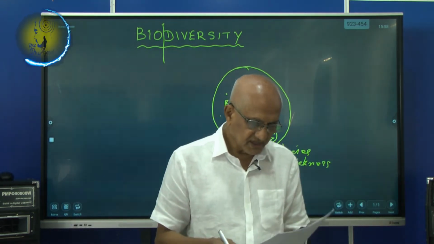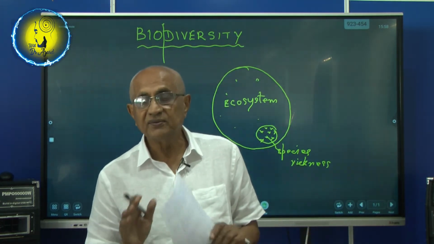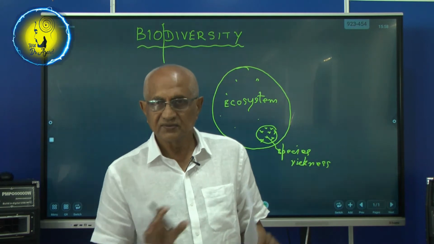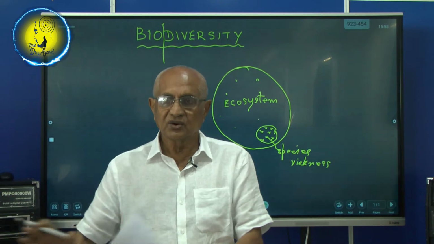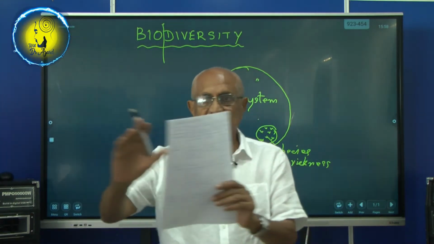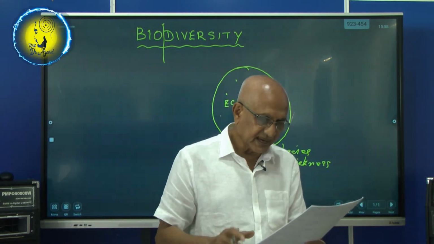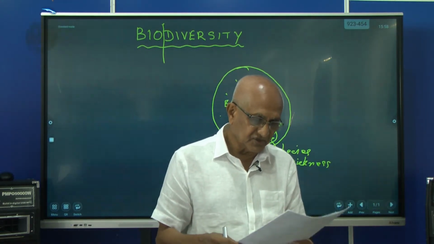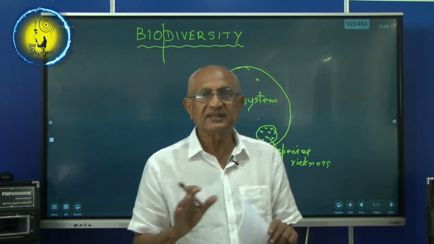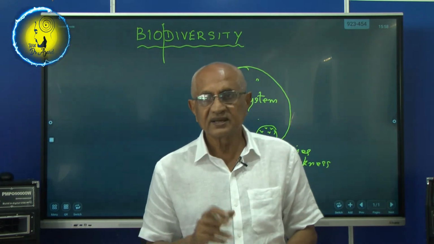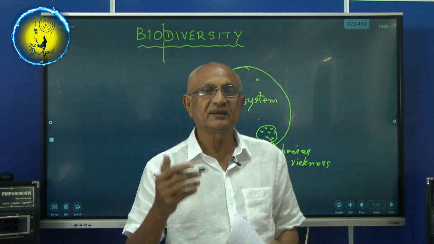Now biodiversity comprises every form of life, from the smallest to the most advanced animal, or smallest plant to the most advanced plants. The genes that give them specific characteristics and the ecosystem in which they live. This includes diversity within species. Even within one particular species, there can be changes. Why? There is mutation taking place.